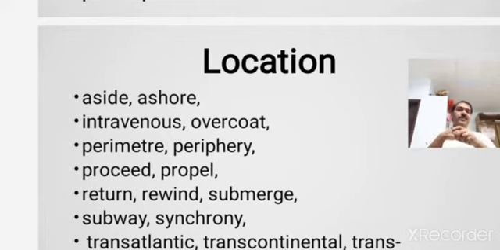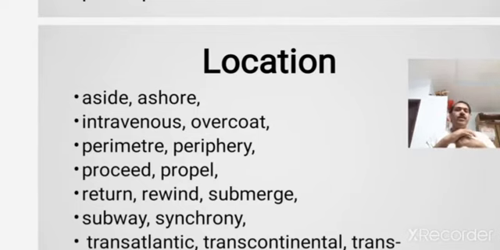Coat, overcoat. Overcoat is something that you wear over the existing dress. Perimeter, periphery. In these words, what is the prefix? P-E-R-I is the prefix. Meter, perimeter. Periphery, by adding peri, you form a new word.